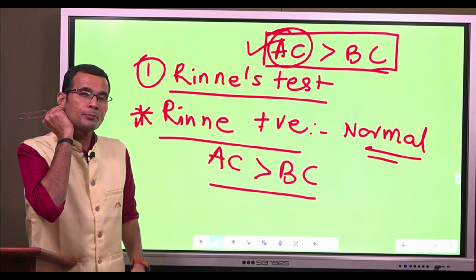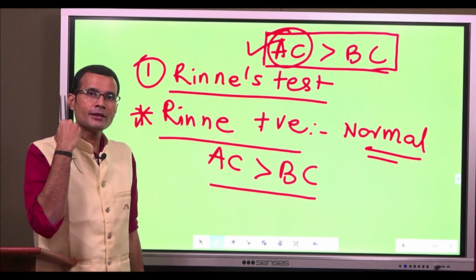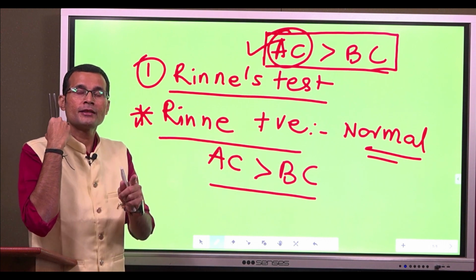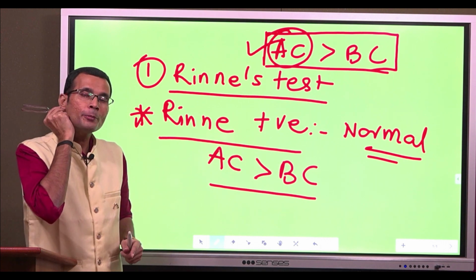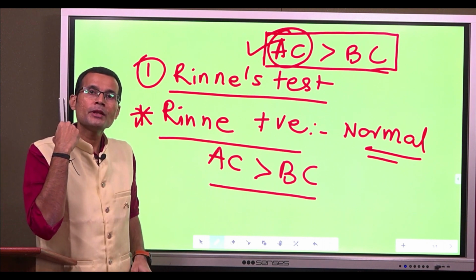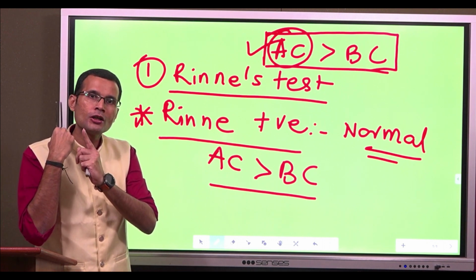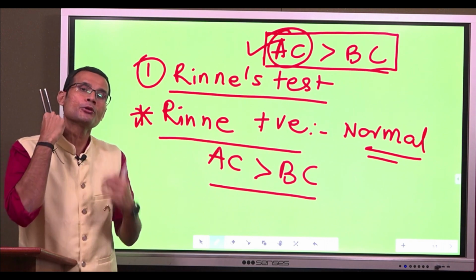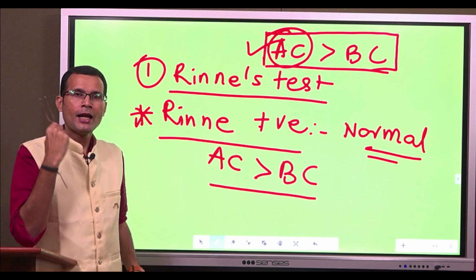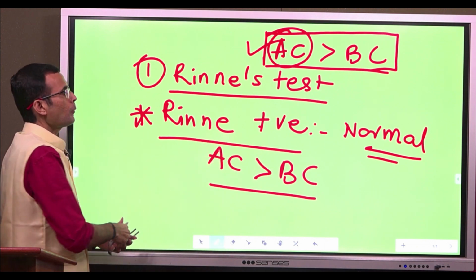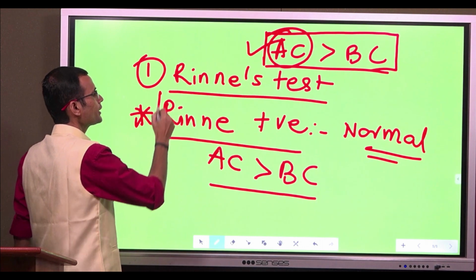So the subject stopped hearing, you place it immediately in front of the external ear. The subject says, yes, now I can hear. It stopped there, but now he or she can hear. That means air conduction is longer. It continued for longer duration. It is longer, it is better as compared to bone conduction. And that means it's a normal hearing. So, Rinne positive is the first interpretation.